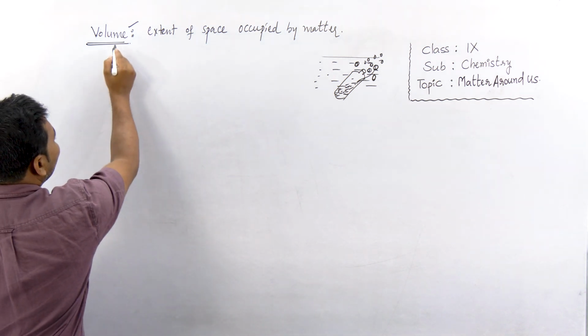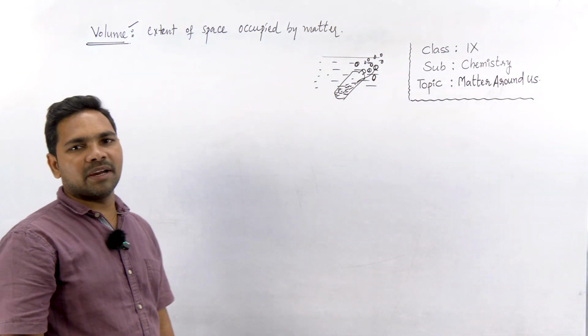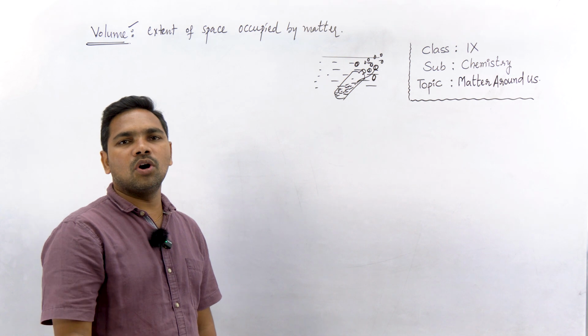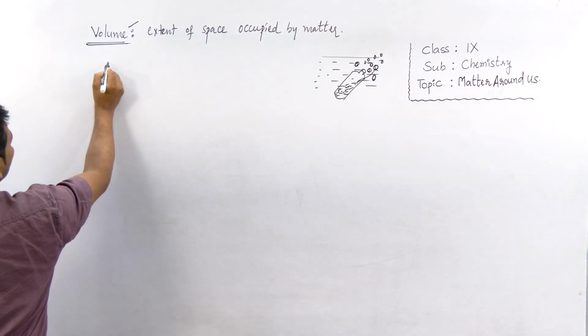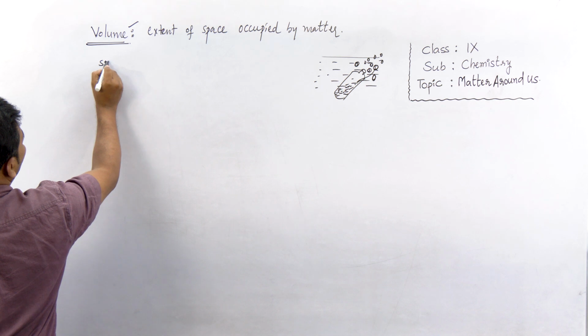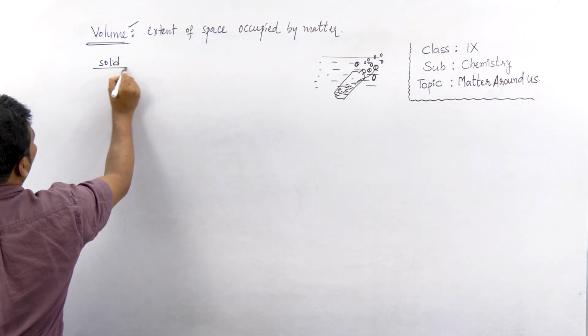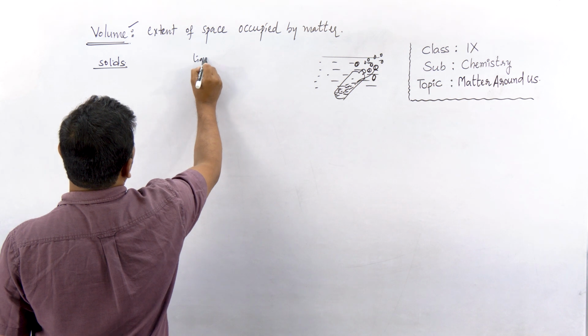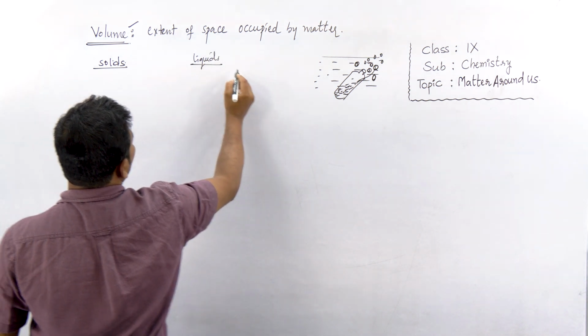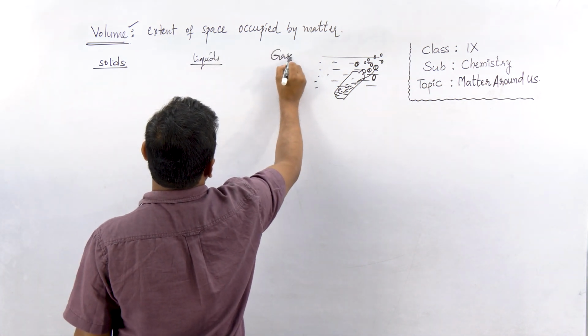Now we have different physical states of matter, right? And how about the volume occupied by different states of matter? Let's see what we'll discuss: volume occupied by solids, volume occupied by liquids, volume occupied by gases.